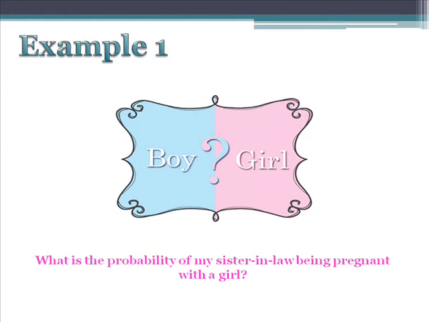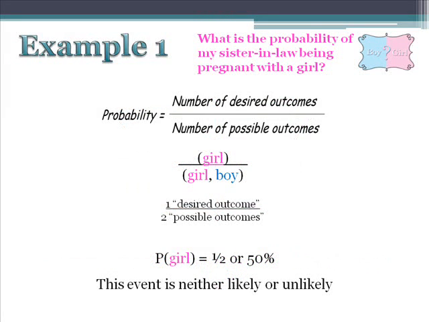Now, example 1. Let's use my sister-in-law as our first example. We want to find out the probability of her being pregnant with a girl. Our formula says that probability is equal to the number of desired outcomes divided by the number of possible outcomes. For a singleton pregnancy, our desired outcome of a girl can only occur once, and there are 2 possible outcomes, girl and boy. So, we divide 1 by 2 and we get the probability of having a girl, which is 1 out of 2 or 50%.